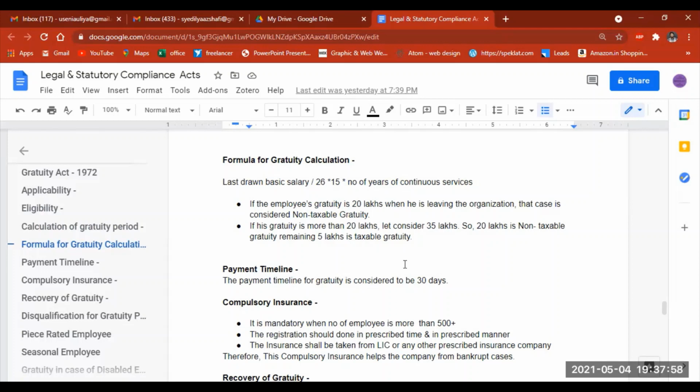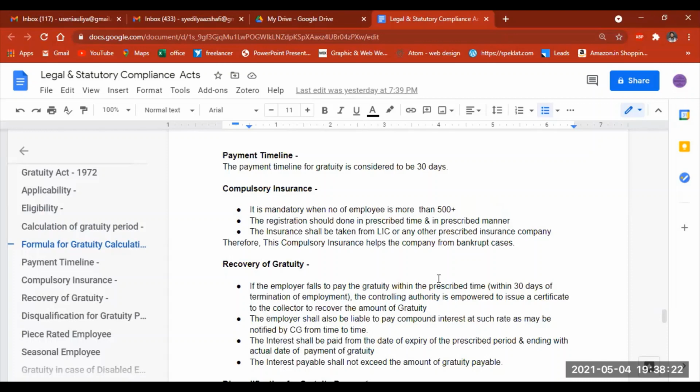So that is the payment timeline. If you fail to pay the gratuity to that candidate, interest will be charged to the company, where the interest gets added each and every day. So that is the case.